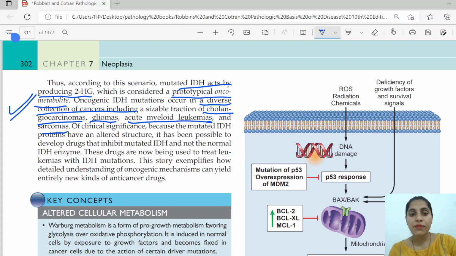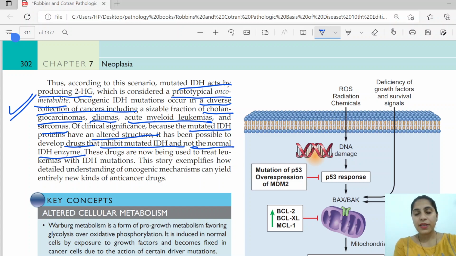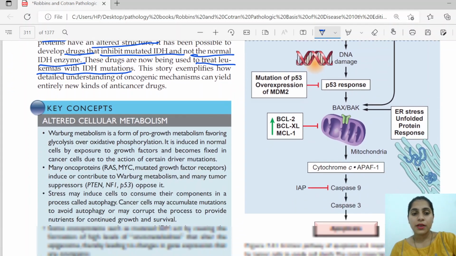So it is possible to develop an antibody towards its structure. Drugs have been developed to inhibit the mutated IDH and not the normal IDH, so they will not hamper normal IDH enzyme activity. The drugs are now being used in the treatment of leukemias with IDH mutations. This is also very important because when we understand the mechanisms that are happening, it also helps us in treating those malignancies.